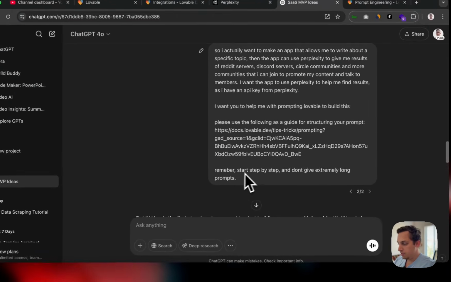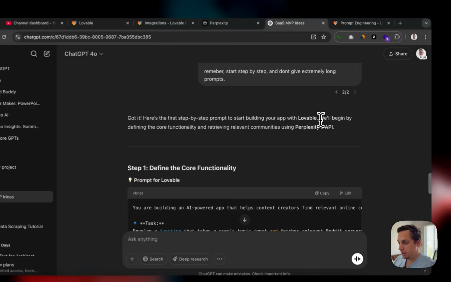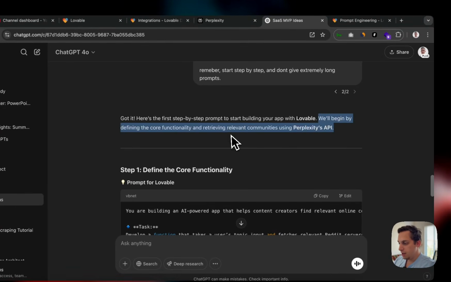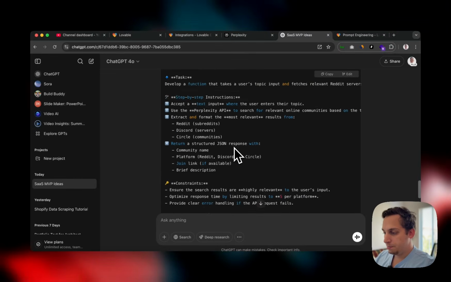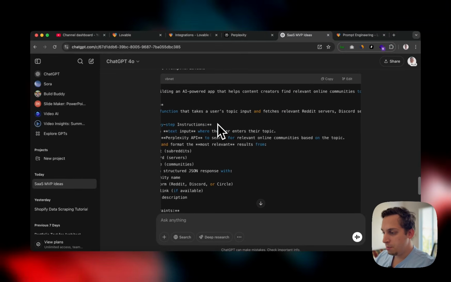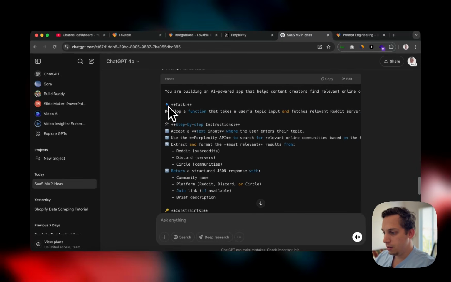And remember, start step by step. So it says, got it. Here's the first step-by-step prompt to start building your Lovable app. We'll begin by defining the core functionality and then retrieving relevant communities using Perplexity. You're building an AI-powered app that helps content creators find relevant online communities to engage with.